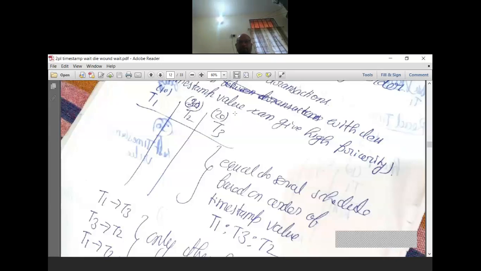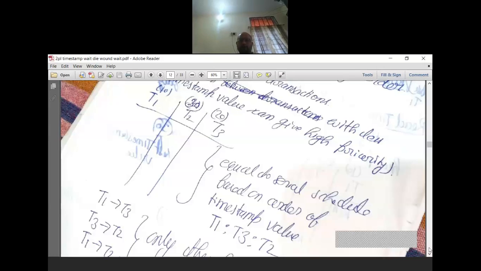So from T1 to T3. Similarly from T3 to T2. T3 timestamp is 20, so we can start from T3 and the user can proceed to T2, that means to 30. But you can see that 30 is more than 10. We cannot say that T2 can proceed to T1. T1 can proceed to T2, but T2 cannot proceed to T1.